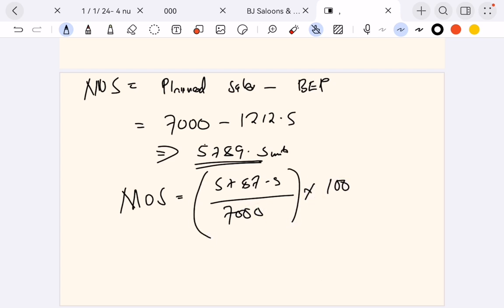So let's put those numbers on a calculator. That over that times that is giving us 82.67%. So you should be able to lose sales up to 82% of your company in order to start making loss. So it's good. The higher the margin of safety, the better.